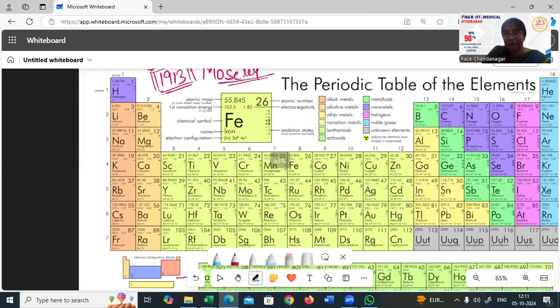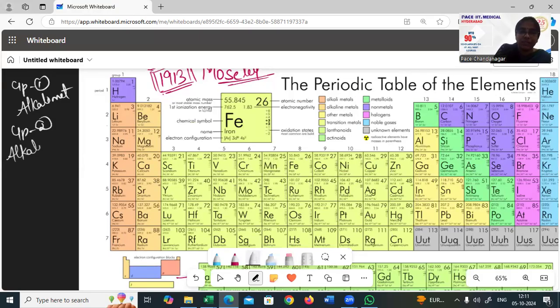to remember these things, we use a mnemonic. And then the second group, we remember with another one. Lithium, sodium, potassium, rubidium, cesium, francium, and beryllium, magnesium, calcium, strontium, barium, radium. Group 1 and group 2: group 1 is alkali metals. And group 2 is alkaline earth metals, because their hydroxides are alkaline in nature, and they are found in the earth's crust.